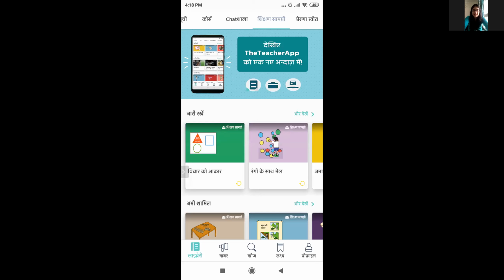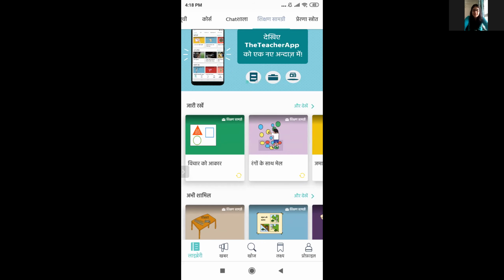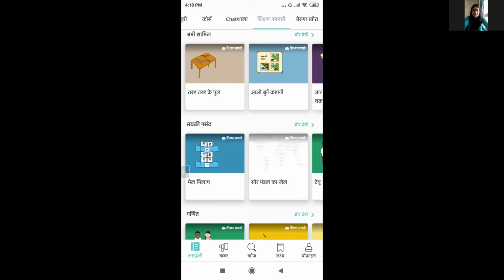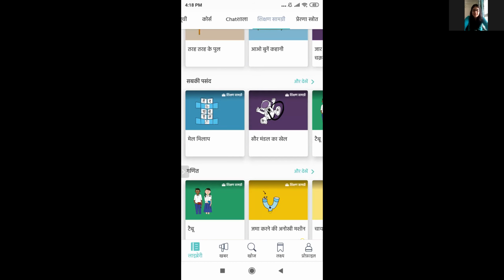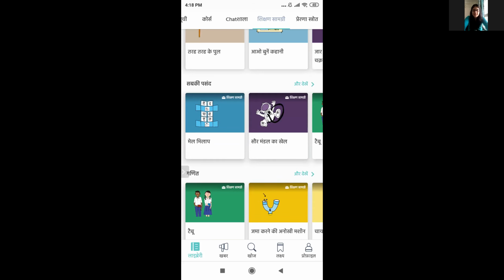I think if you put all the right filters and explore it, you might be able to find the worksheets. But like I said, even if you download them, they will stay in the mobile application only. So you might have to take a screenshot and then print it in some manner, but there's no way to download things to your mobile phone and then email it directly and then print it. So that's not possible.